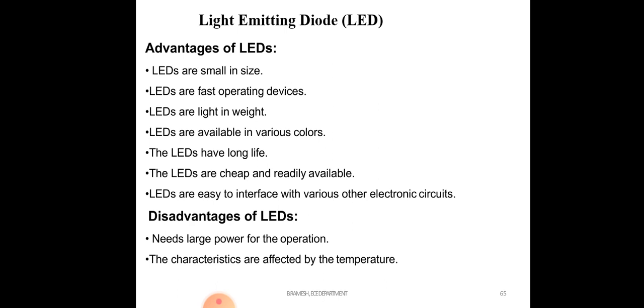Disadvantages of LEDs: they need large power for operation. A normal PN junction diode requires 0.7 volts to operate, but an LED requires 1.2 volts. After that voltage only, different LEDs have their own cut-in voltages. Next, the characteristics are affected by temperature. When temperature increases, the characteristics change. So these are the advantages and disadvantages of LEDs.